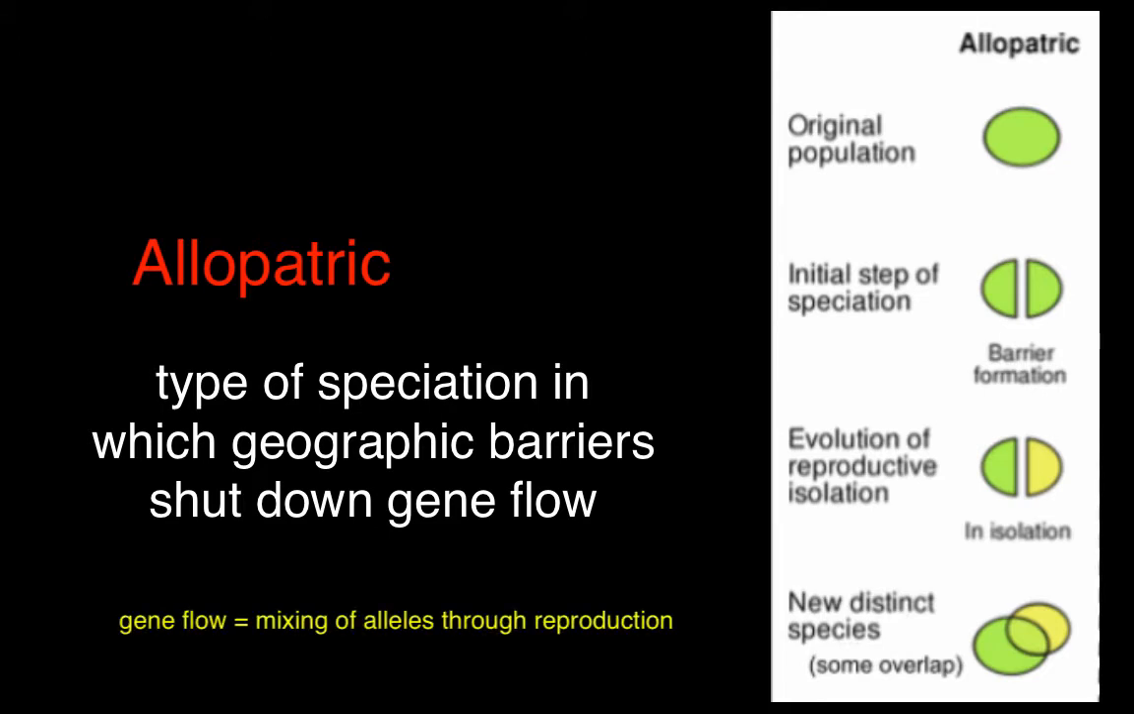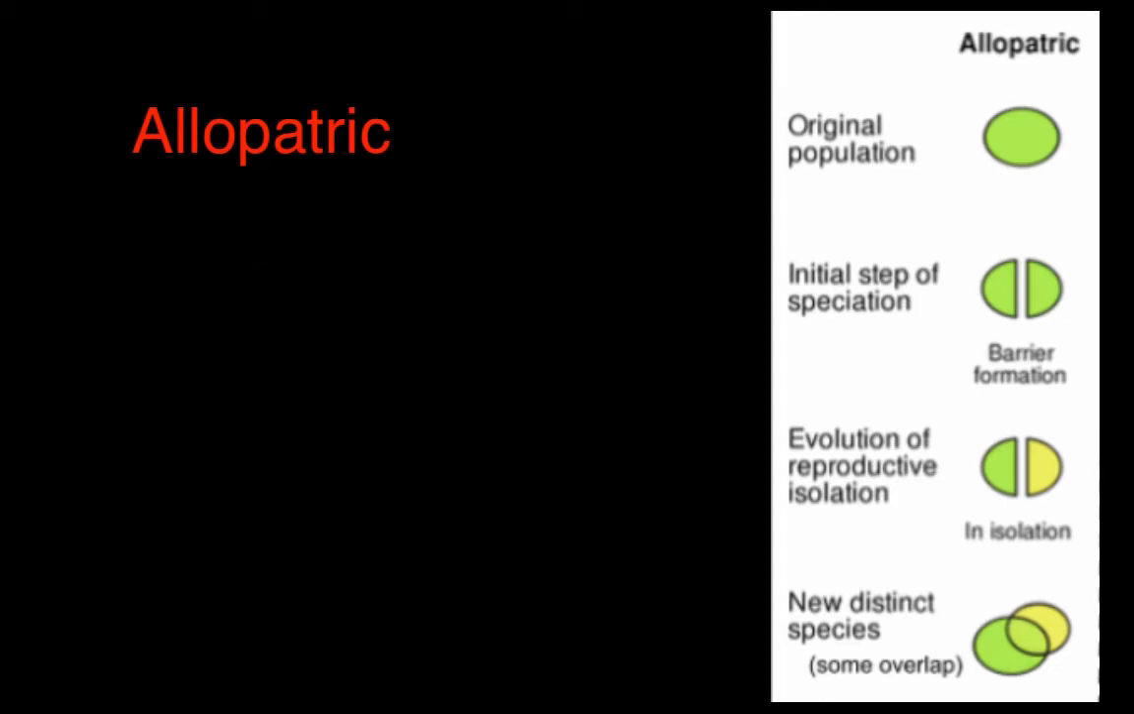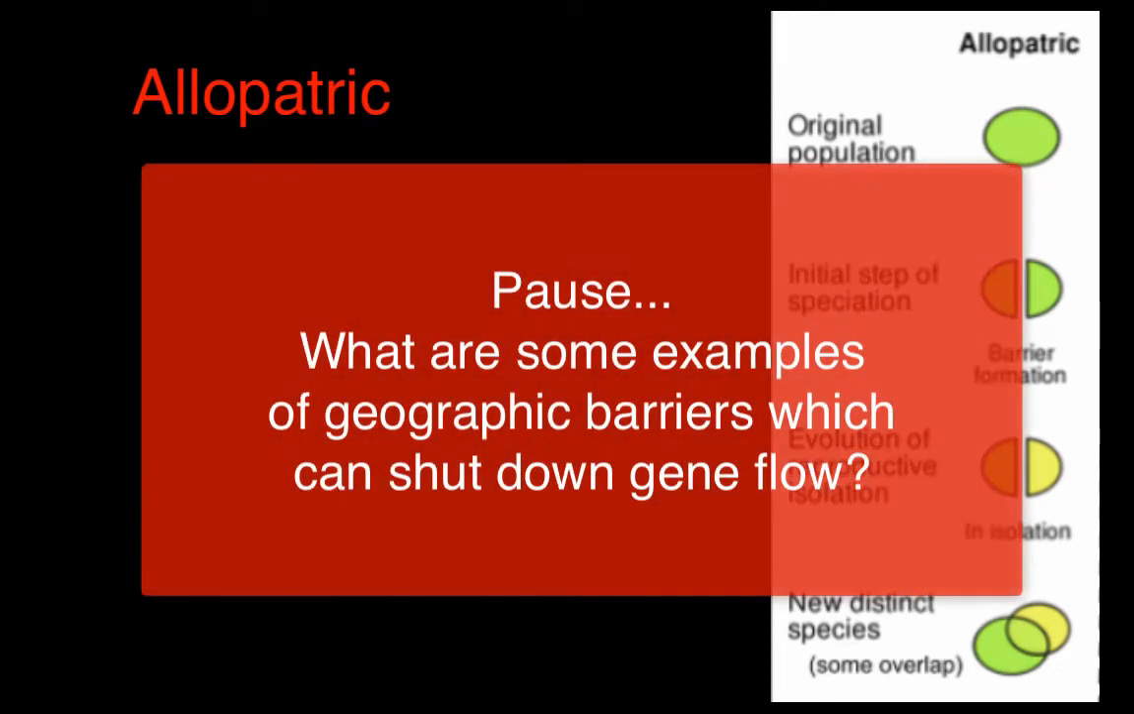Organisms are unable to reproduce with other organisms in a different location because of some geographic barrier, a physical barrier that does not allow them to mate. I want you to think about what are some examples of these geographic barriers. Pause the video to think about it, unpause when you're ready to discuss.